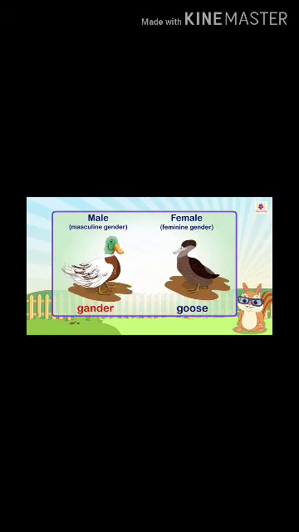Fox, vixen. Here, gander, goose. See the difference between these male and female. You can recognize them with the pictures even. See, both are looking the same, but between male and female there is a little bit of difference, and their names are different. That is drake and duck. We usually see our ducks and say duck, but it's not like that. So for male, ram, and for female, that is ewe.